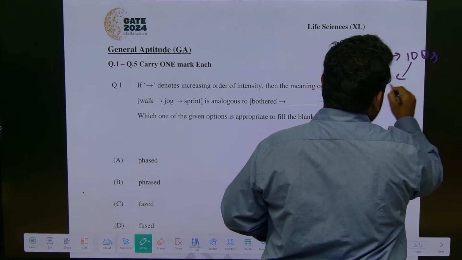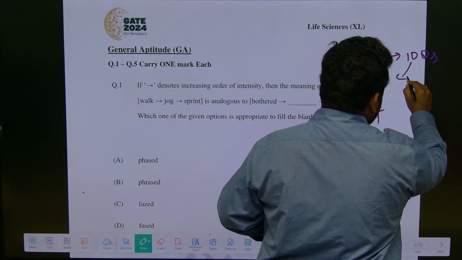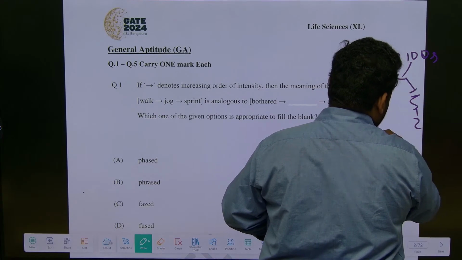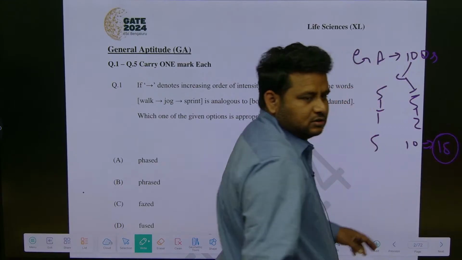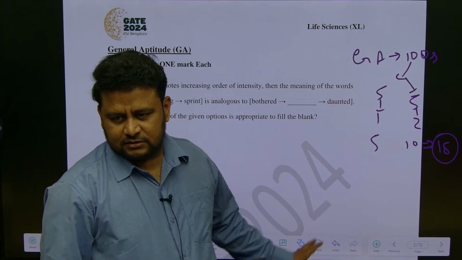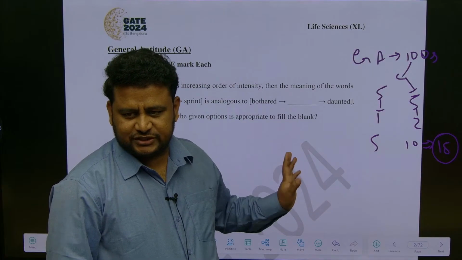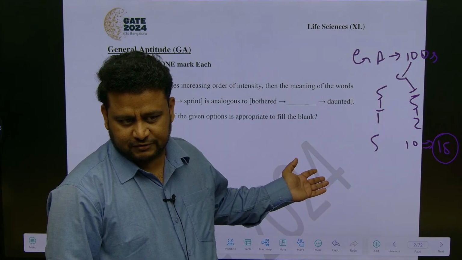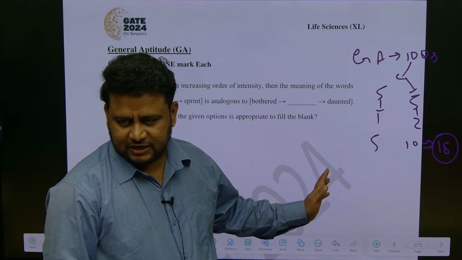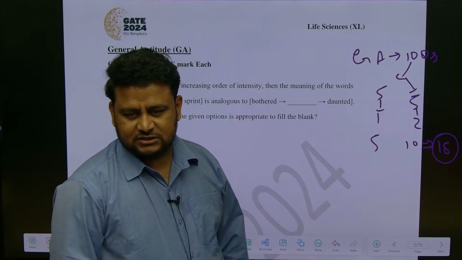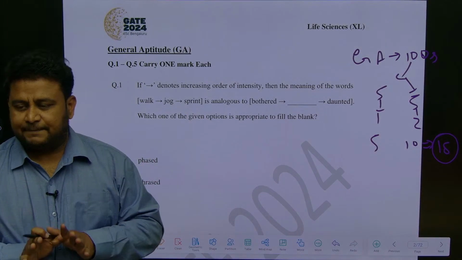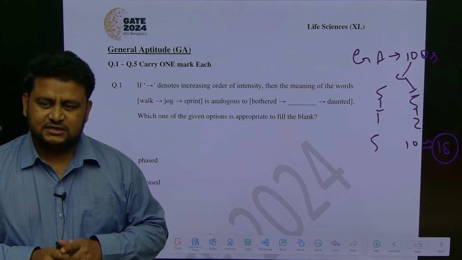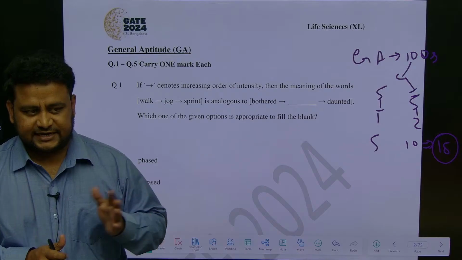Out of this, 5 questions are of 1 mark and the remaining 5 questions are of 2 marks. So it comes up to 5 plus 10, 15 marks. When we talk about CSIR NET, there are 20 questions, out of which you have to attempt 15. Total it will be 30 marks. Here it is only 15 marks. So GATE aptitude is comparatively very easy compared to CSIR NET and also the TS SET or SET examination.